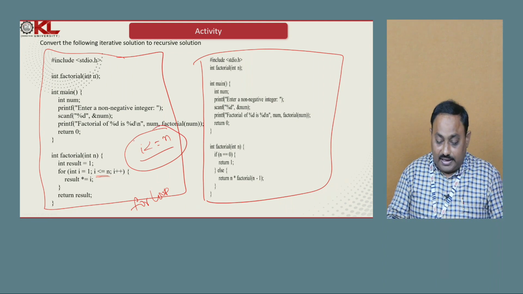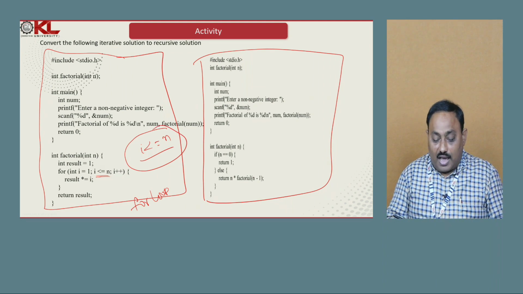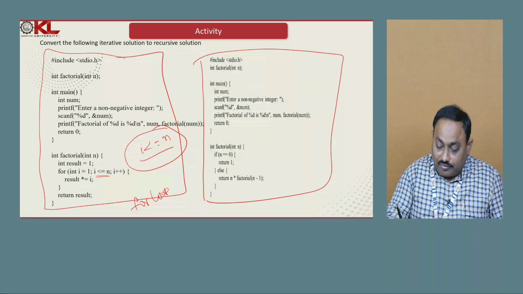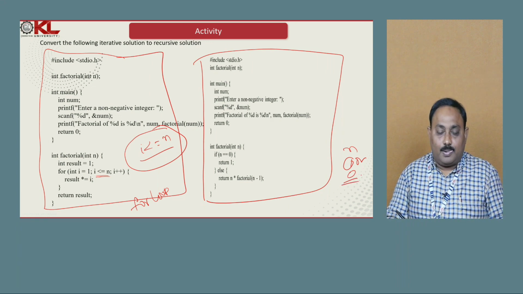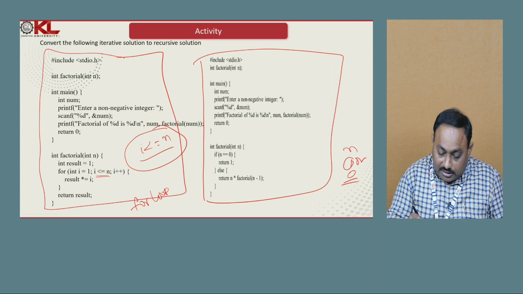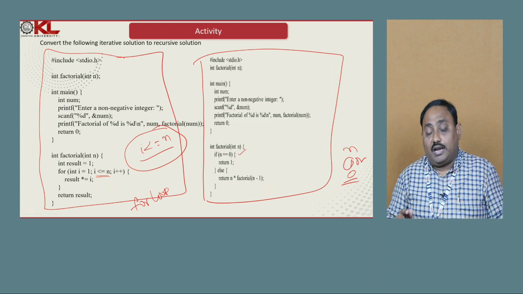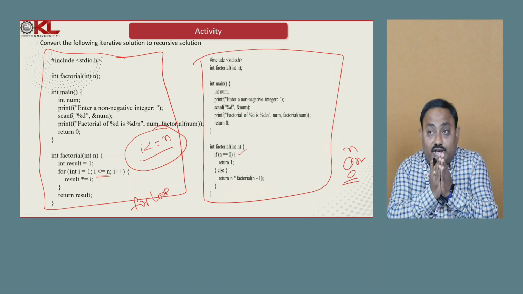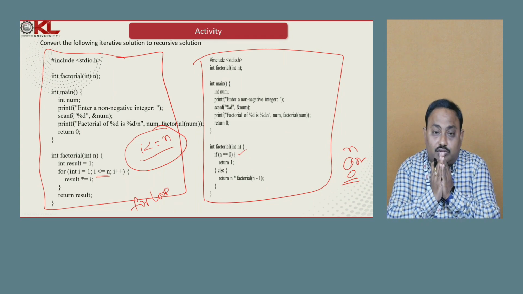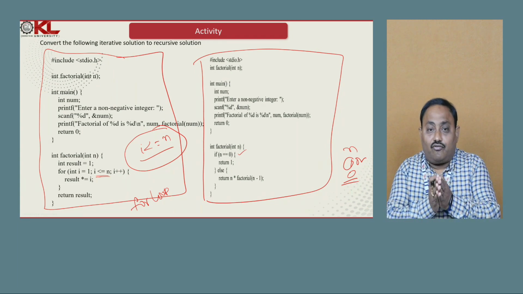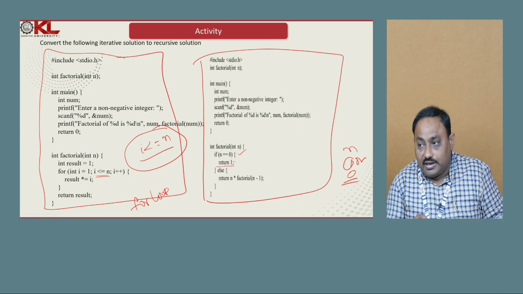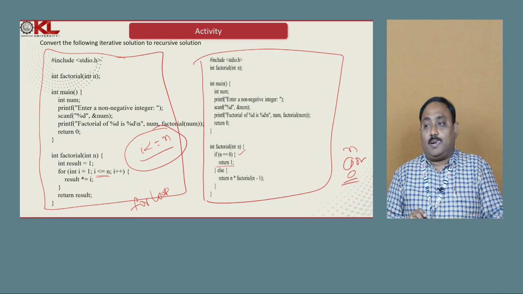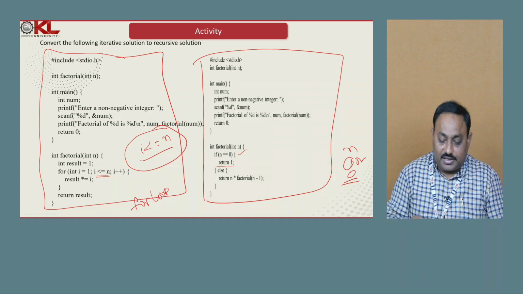That means I can get the factorial value until n reaches the value 1 or 0. Like that I can derive the base case. So that base case we have to write. And what do we have to do if we reach the base case? You know students, the factorial value of 0 is also 1. That's why we simply say if n is 0, we return 1. Like this we need to implement the base case.